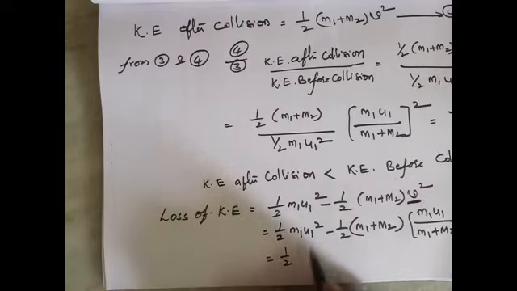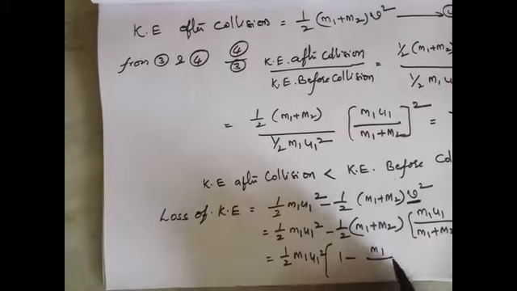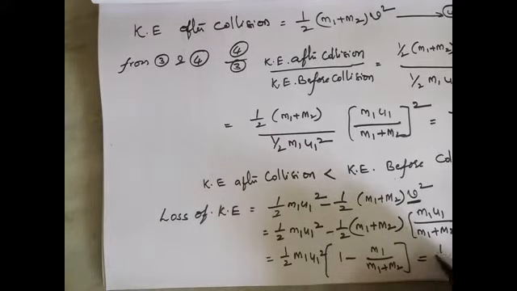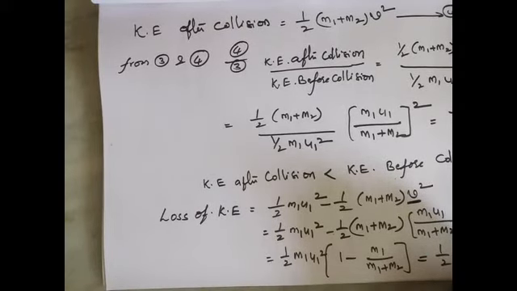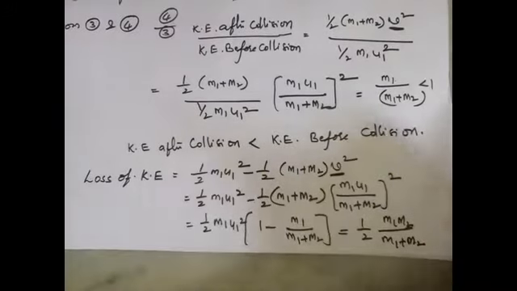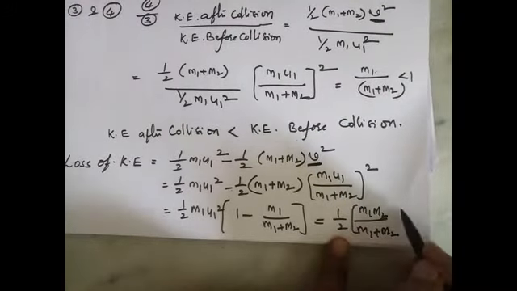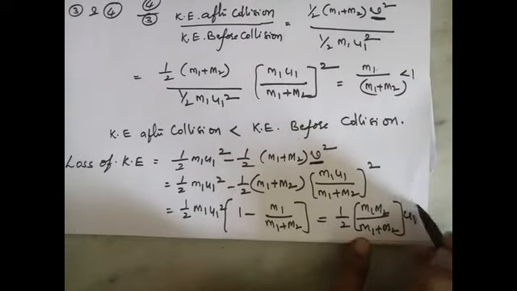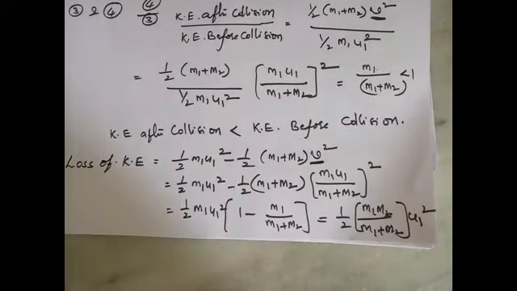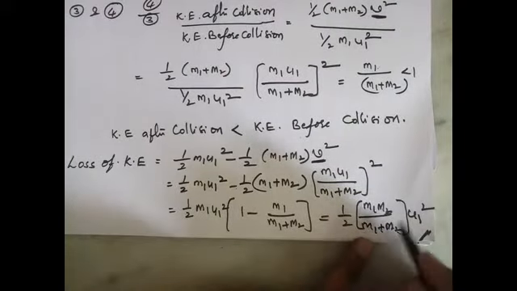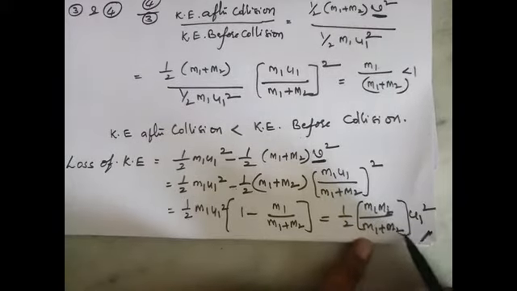From this equation we get half m1 u1 square into 1 minus m1 by m1 plus m2, which equals half of m1 m2 by m1 plus m2 into u1 square.